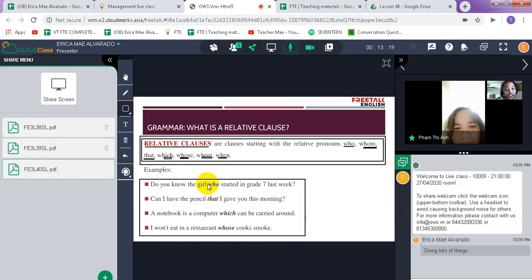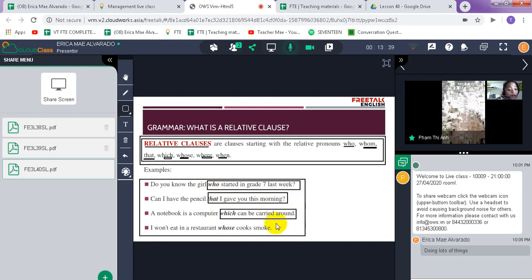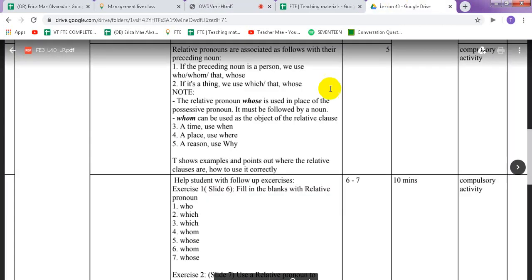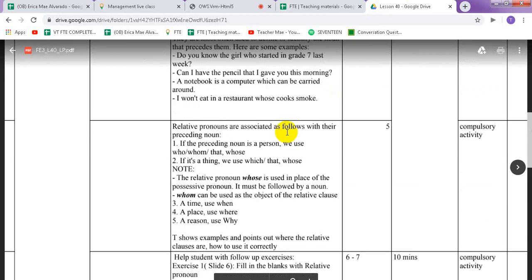As you can see, we have who, that, which, and whose in these sentences. So of course, the words after it, this clause, is what we would call our relative clauses, like who started in grade 7 last week, that I gave you this morning, which can be carried around, and whose cook smokes. So those are some relative clauses.